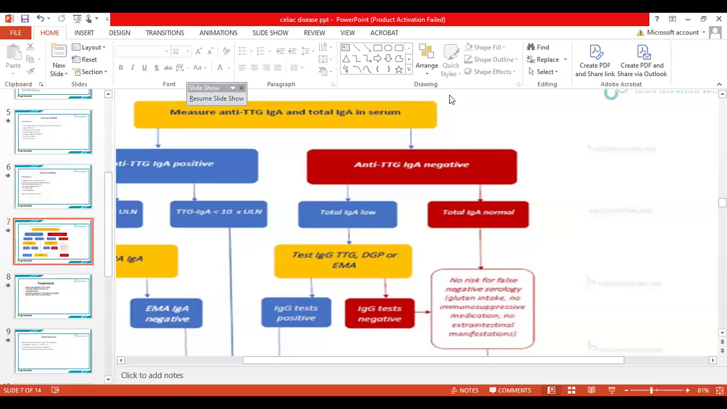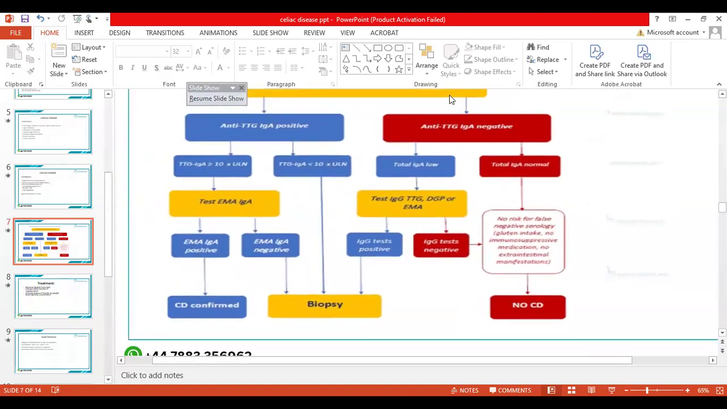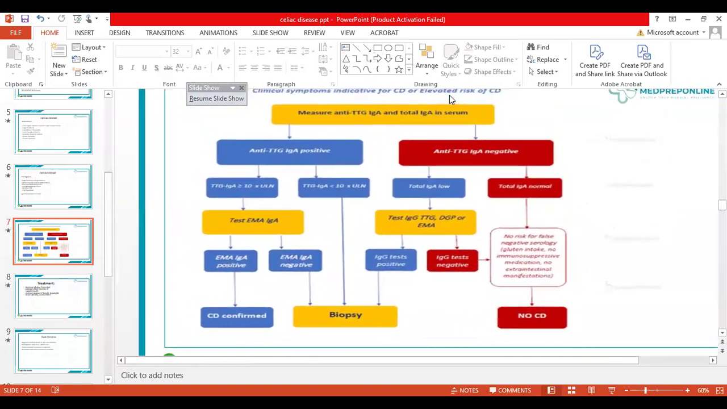In that case, we do certain other tests. We do the IgG levels of the TTG, DGP, and EMA. If any of these tests come out positive, then we go for the biopsy, because the initial negative test might not be due to the absence of disease. It might be due to the low total IgA levels. Obviously, we have to make a proper diagnosis.